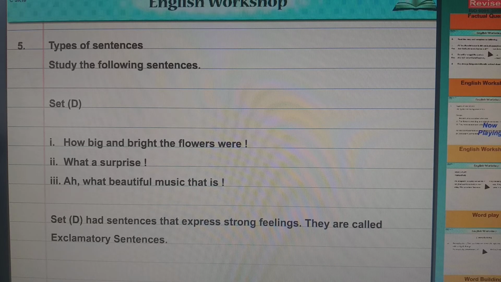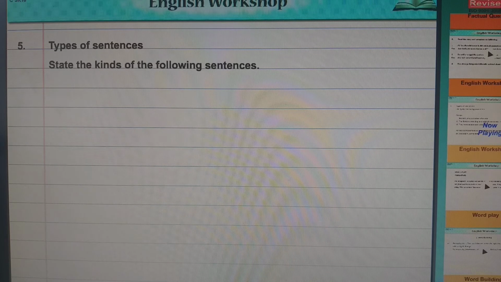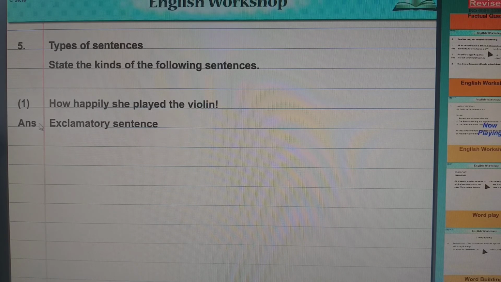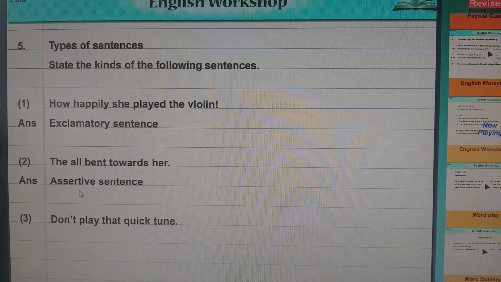Yes. So now we are going to continue. In the question they have given, state what kind of sentence the following are, and you have to do that as an example. So I'll skip that, or else no, okay, we'll go. Now the last, how happily she played the violin. Exclamatory. They all bent towards her. Assertive. Don't play that quick tune.